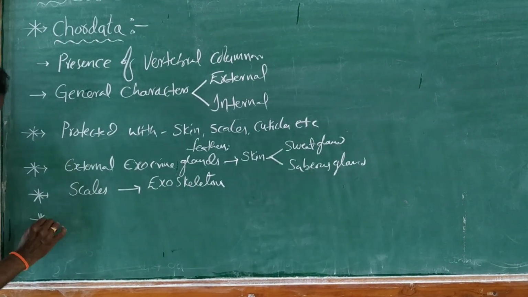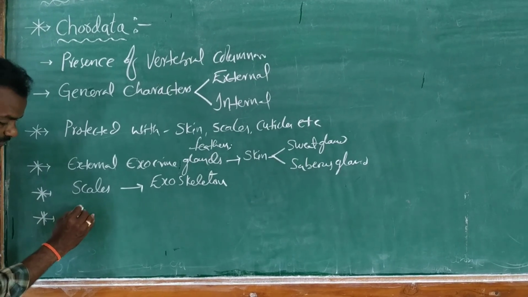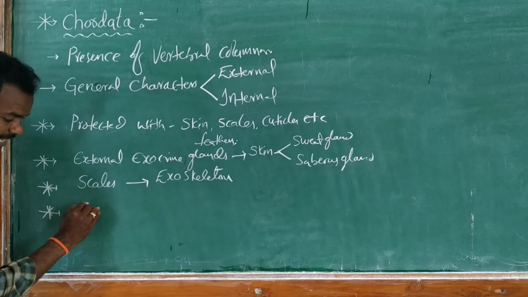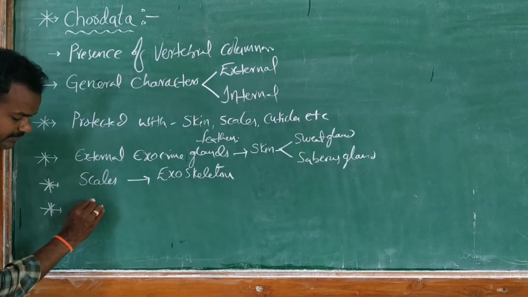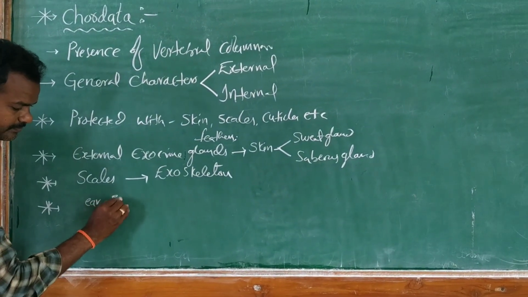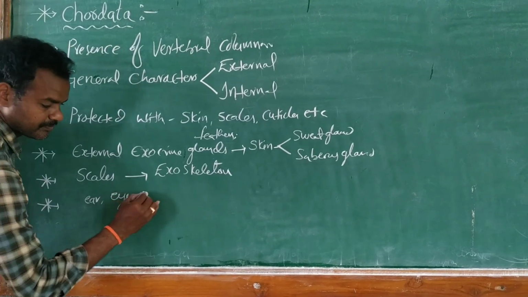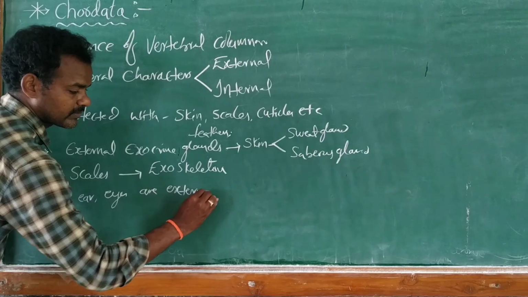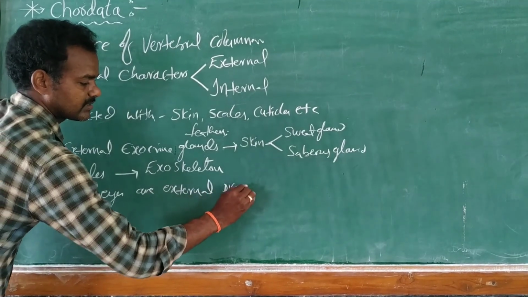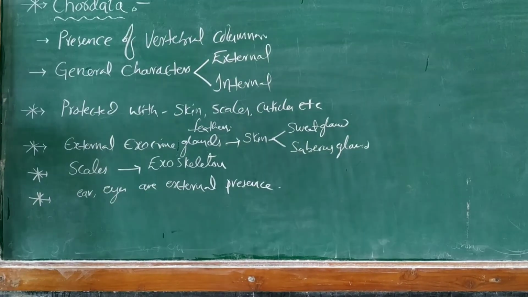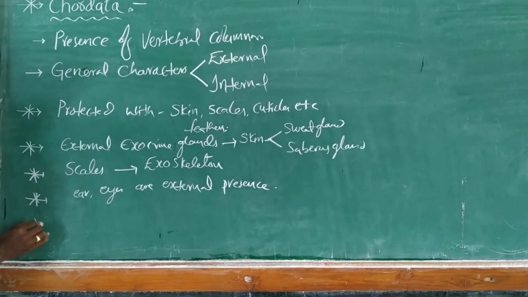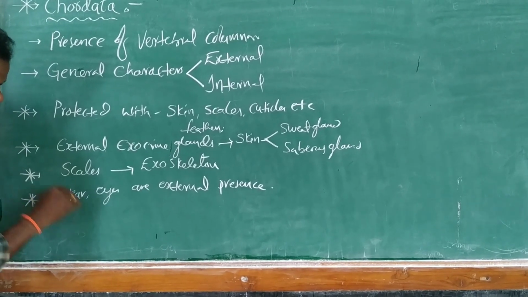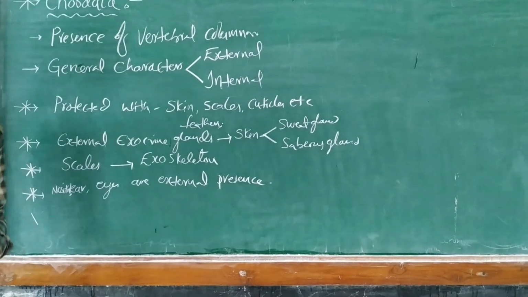Externally the body has sense organs, and some organisms have ears and eyes. The ears and eyes are present externally, and also the nose is present externally.